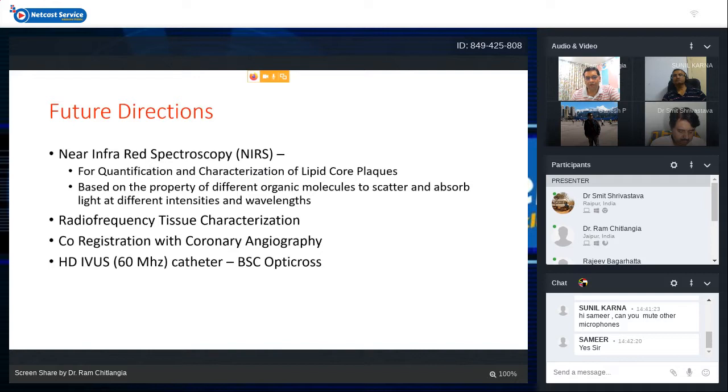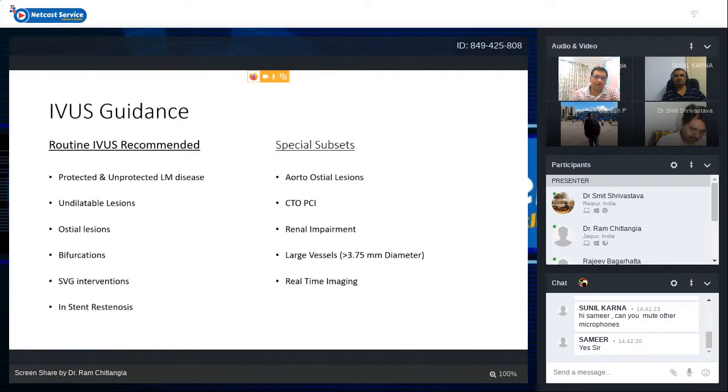Also, there is radio frequency tissue characterization available. Co-registration with angiography is also widely available, and HD IVUS, which is a little more costly than the routine IVUS catheter, can be used for better imaging, and sometimes it is comparable to OCT. So we can recommend routine IVUS imaging, especially in protected and unprotected left main diseases, undilatable lesions where we are unable to dilate the lesion, ostial lesions where OCT cannot give you good results, bifurcation PCI, SVG intervention, and especially device failure, that is in-stent restenosis or what has happened to our stent.